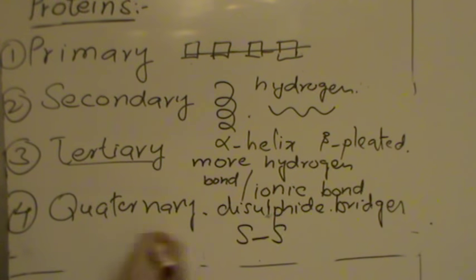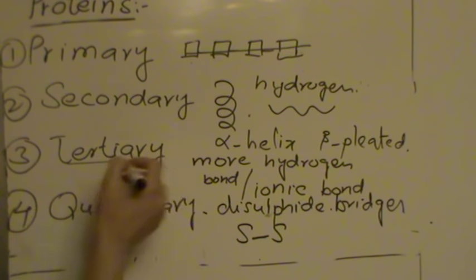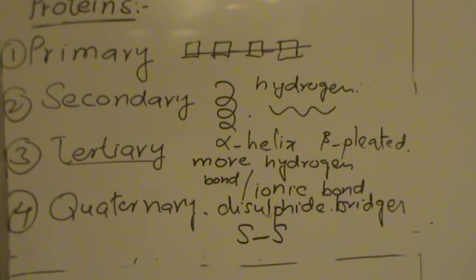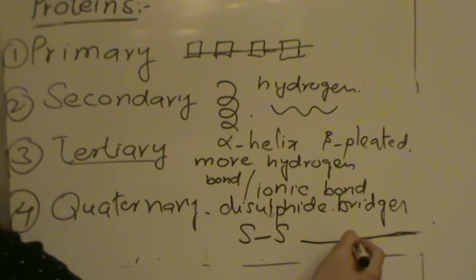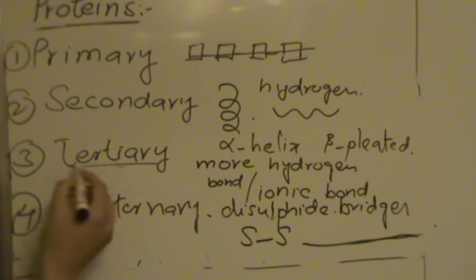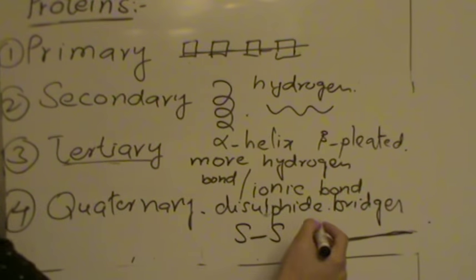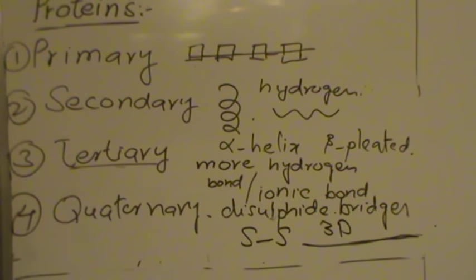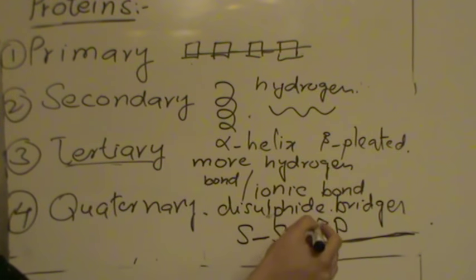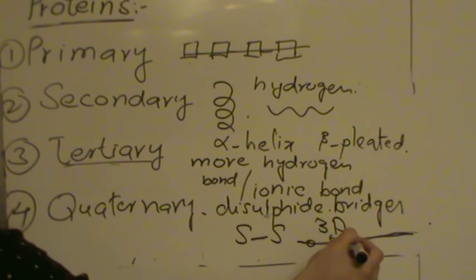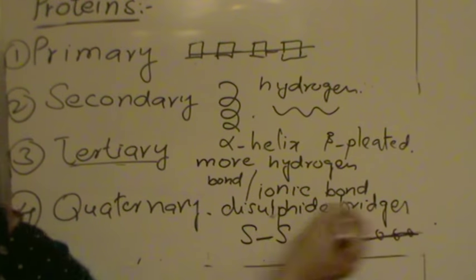So disulfide bridges are also made in tertiary structure. For the proteins that are made up of only a single polypeptide chain, the tertiary structure defines their final 3D structure. So this is only for the proteins that are made up of one single polypeptide chain.